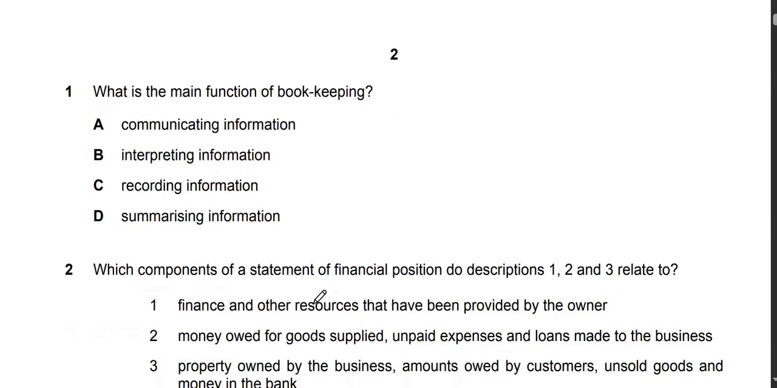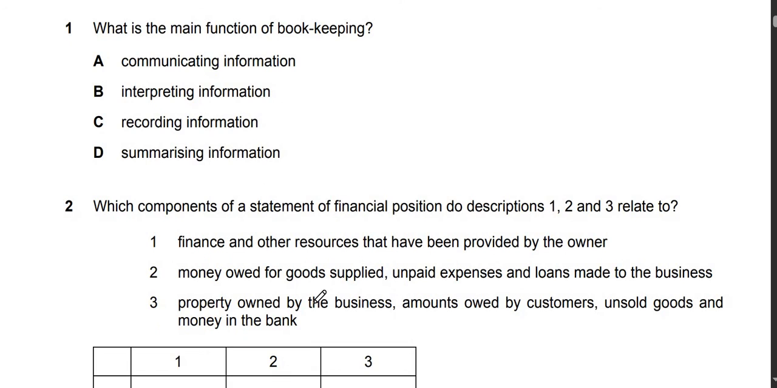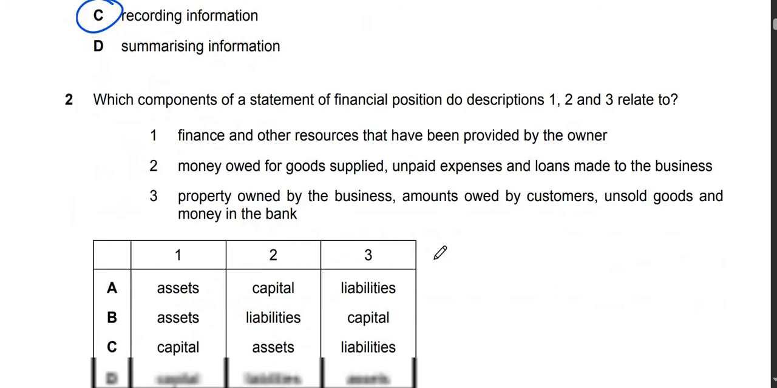Alright. So the first question asks, what is the main function of bookkeeping? The options are communicating information, interpreting information, recording information, and summarizing information. So look, the main purpose of bookkeeping is recording financial information in the books of accounts. On that basis, our answer would be C, recording information.